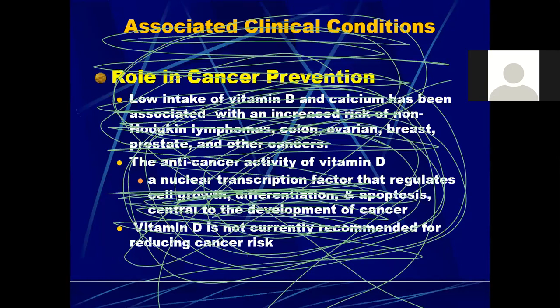Then role in cancer prevention. It is seen that low intake of vitamin D and calcium has been associated with increased risk of non-Hodgkin's lymphoma, colon, ovarian, breast, prostate, and other cancers. So anti-cancer activity of vitamin D किस तरह explain हो सकती है? इस तरह explain होती है that vitamin D regulates a nuclear transcription factor that controls the cell growth, differentiation, and apoptosis. Although ये एक association prove हो चुकी है between vitamin D and cancer prevention, but this association is not so strong.